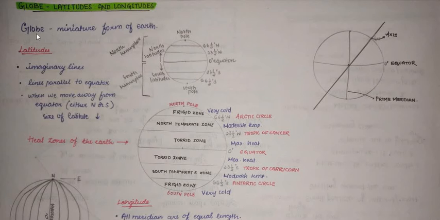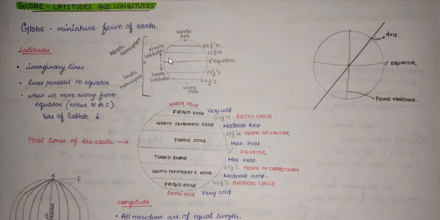The latitudes are imaginary lines. All lines parallel to the equator are called latitudes. And what is the equator? The equator is the imaginary line around the middle of the earth, which divides the earth into two hemispheres, the northern hemisphere and the southern hemisphere. The 0-degree latitude is called the equator, and others are the north latitudes and the south latitudes.